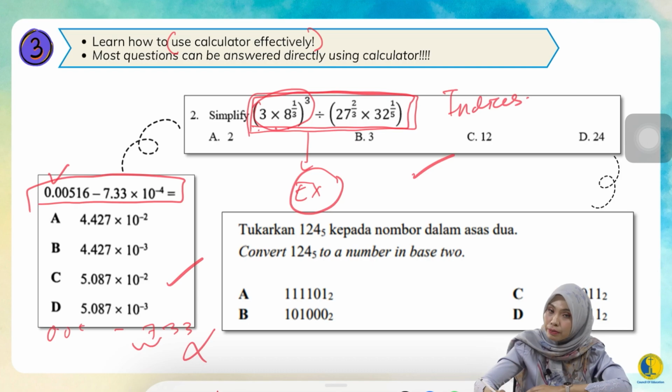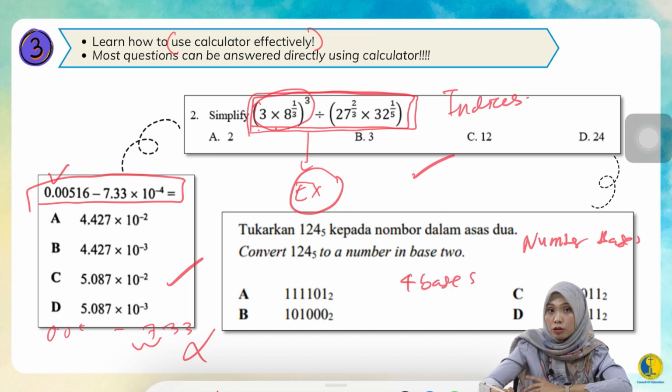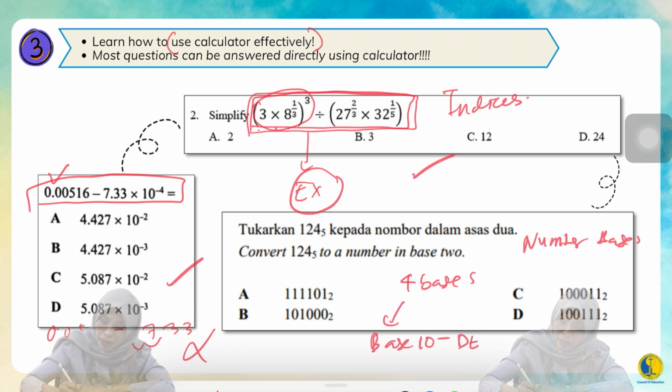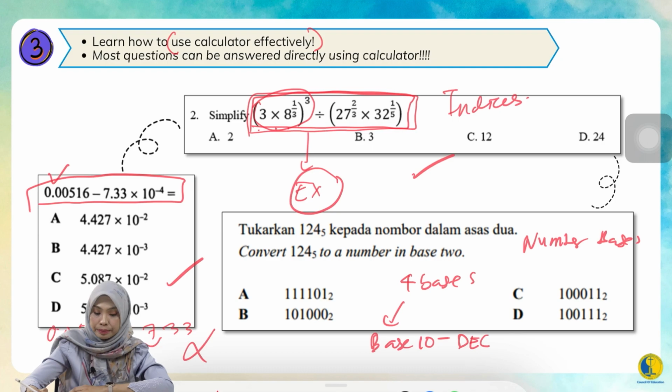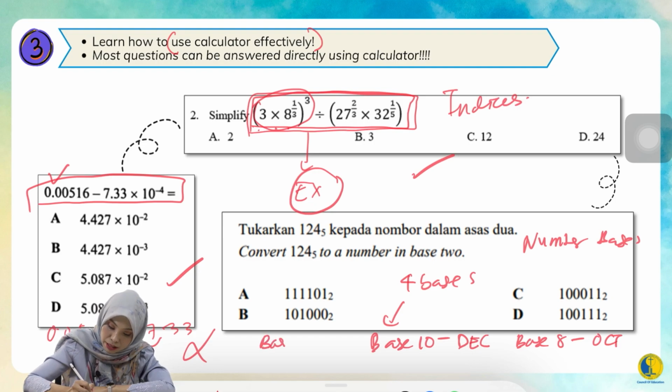This is also another famous question: number bases. There are 4 bases that can be calculated using your calculator. The first one, base 10, you look at the DEC button. Next, base 8, you look at the OCT button. And then base 2, you look at the BIN button. One more is actually base 16, HEX.